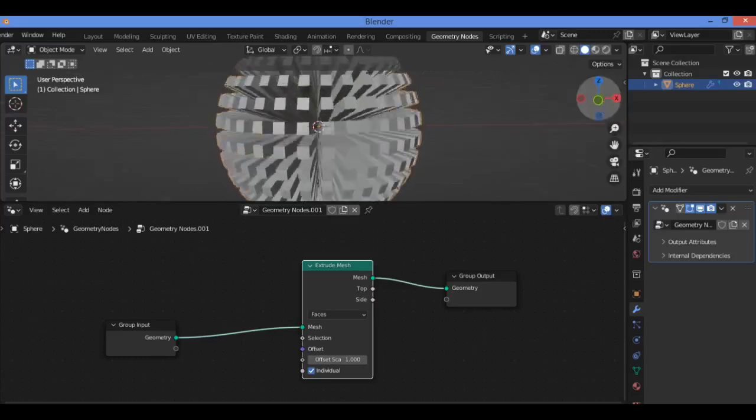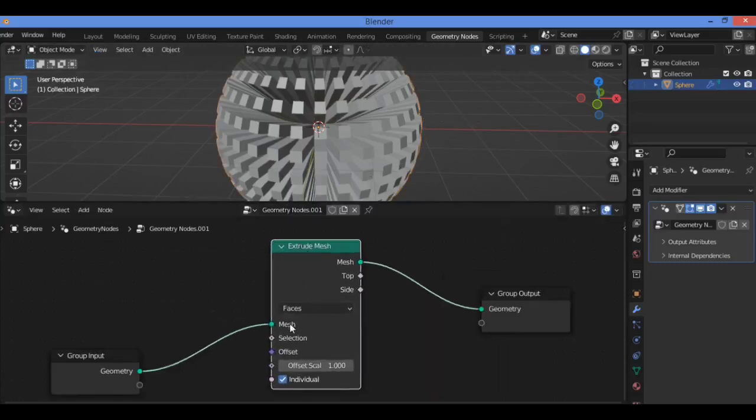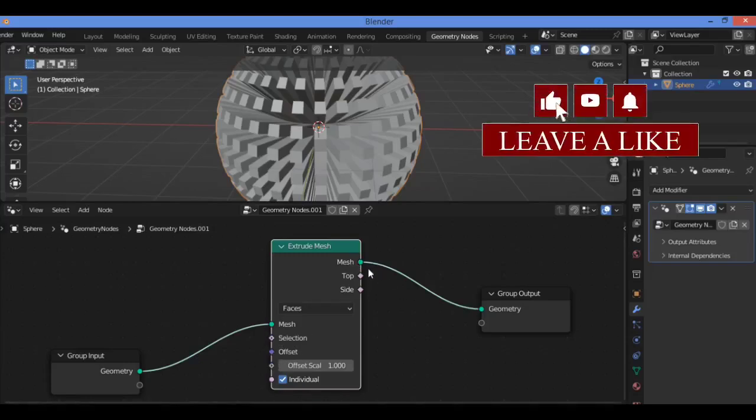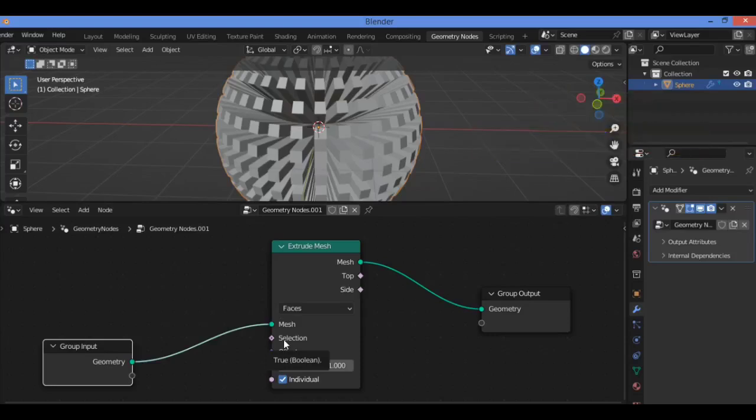Then let's look at the main features of the Extrude Mesh node. It has different inputs for mesh, selection and offset, and different outputs. The mesh input is the mesh you want to extrude from. The selection input specifically selects which vertices, edges or faces you want to extrude. The offset is a vector value that determines the direction of the extrusion.